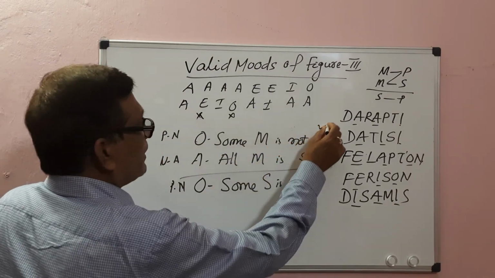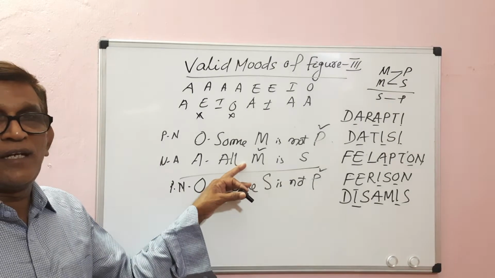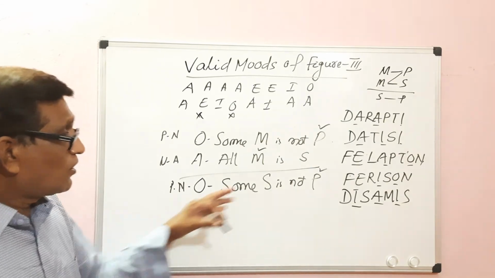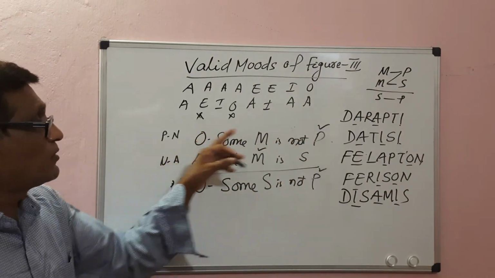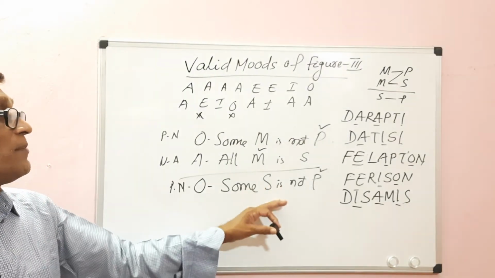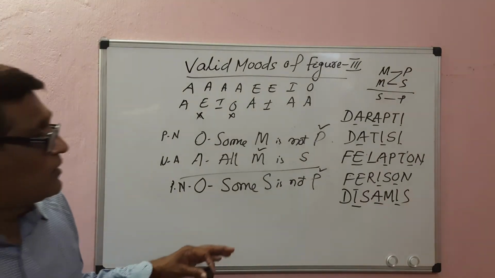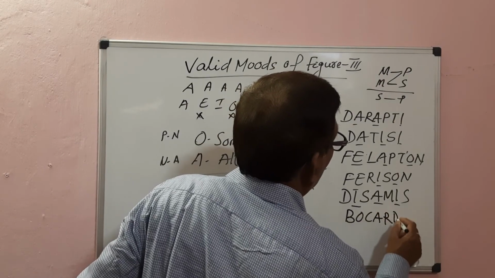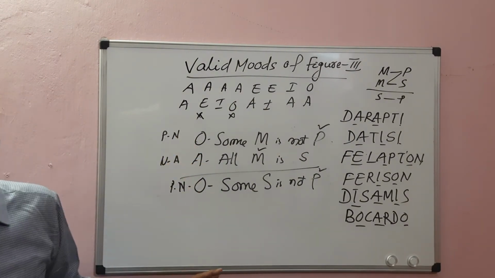O proposition distributes the predicate term, A distributes the subject, O distributes the predicate. Here the middle term is distributed once, in the minor premise. So there is no fallacy of undistributed middle. In the conclusion, the major term is distributed. The same major term has also been distributed in the major premise because O proposition distributes the predicate term, the major term in the predicate place. So there is no fallacy of illicit major. From OA, the conclusion O comes. This is a valid mode. Its name is Bocardo, OAO.